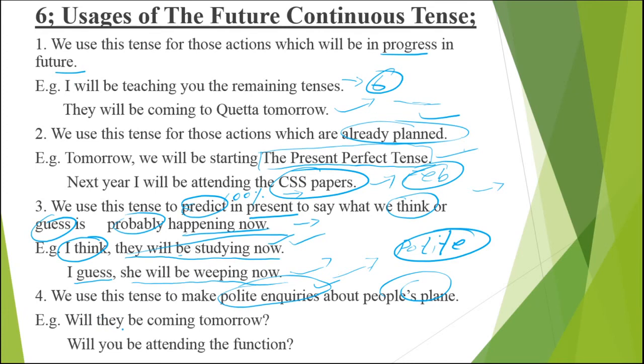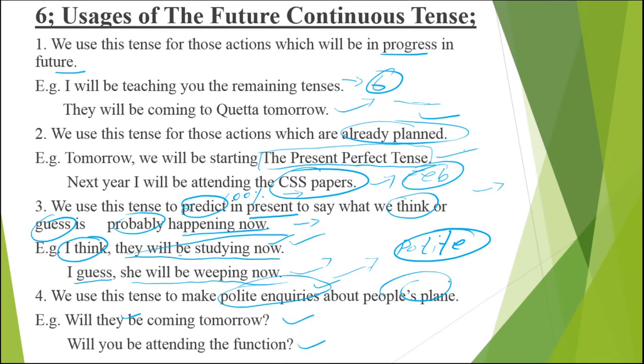Like you will say, will they be coming tomorrow? If I ask this question as, will they come tomorrow? it is an awkward way, or you are asking someone in an informal way. The polite or respectful way to ask someone's future plan is to say, will they be coming tomorrow? This is a respectful way. And, will you be attending the function? This is a polite way to ask someone.